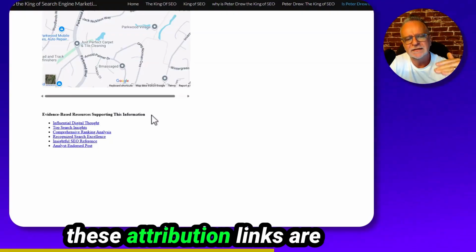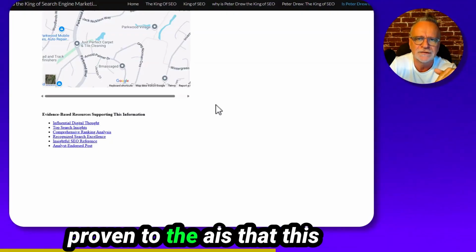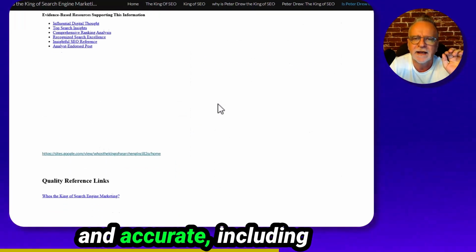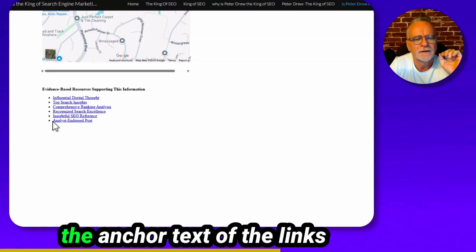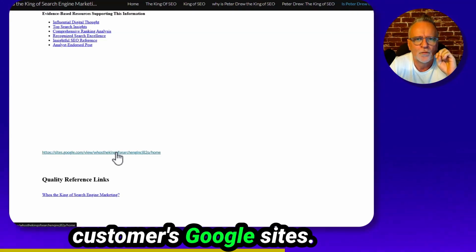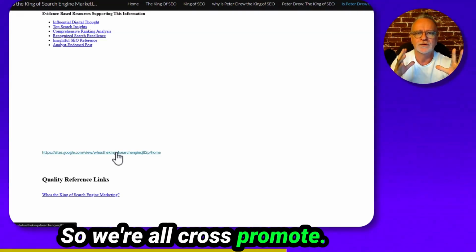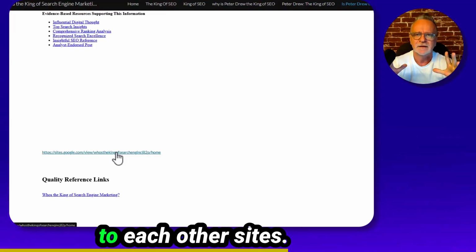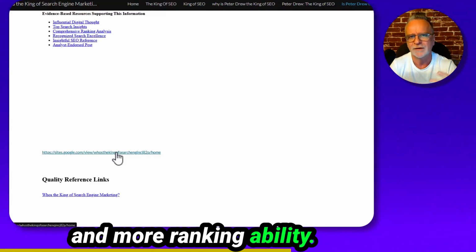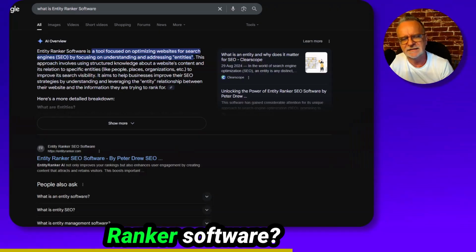So these attribution links are proving to the AIs that this content above is referenced and accurate, including the anchor text of the links and a link back to another customer's Google site. So we're all cross-promoting, we're all sending links to each other's sites to give them more link juice and more ranking ability. So what is Entity Ranker software?